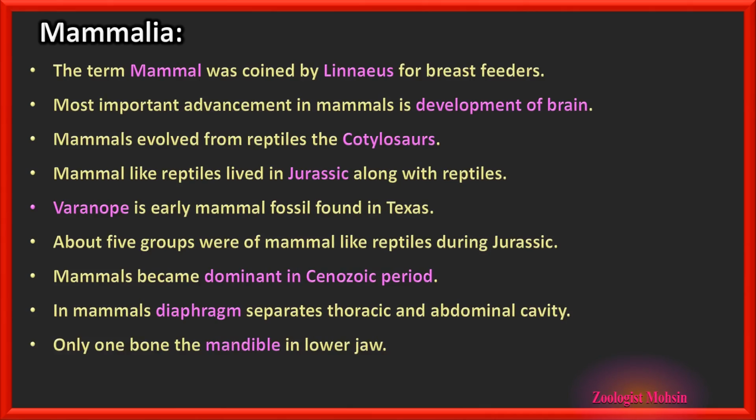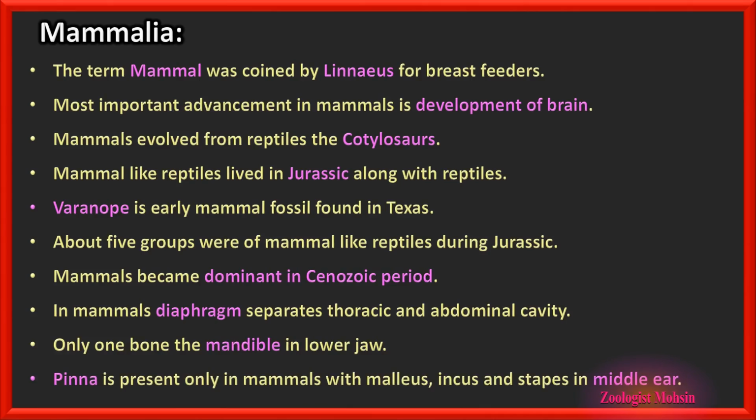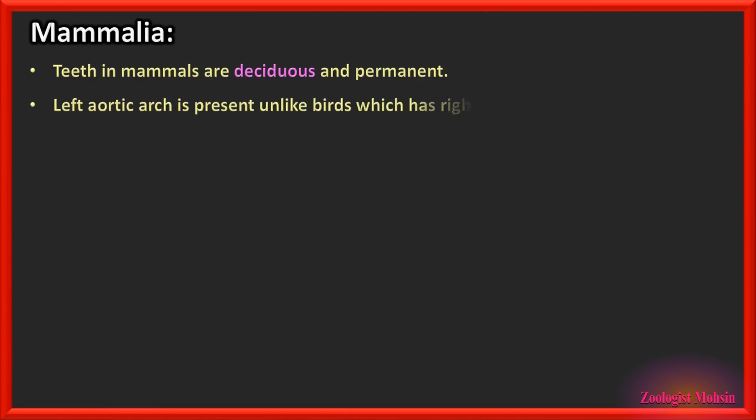Only one bone, the mandible, in lower jaw. Pinna, the ear pinna, is present only in mammals with malleus, incus and stapes bones in middle ear. Please remember these bones are present in middle ear. Stapes is the smallest bone. Teeth in mammals are deciduous and permanent. The word deciduous here is important.